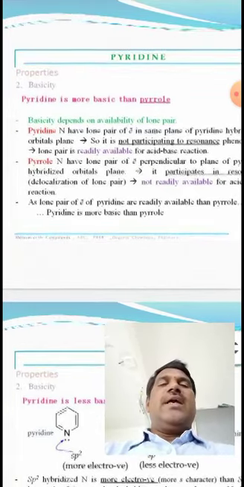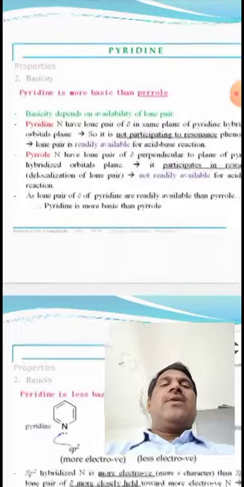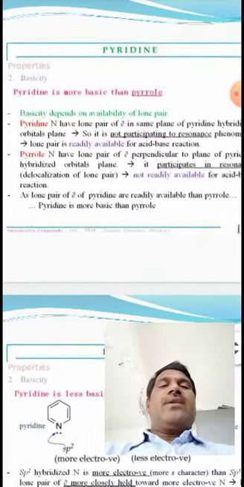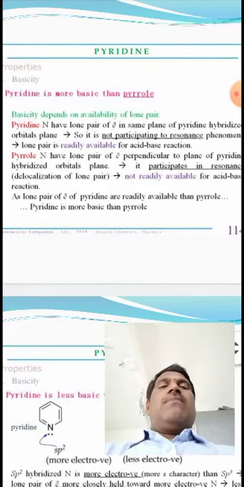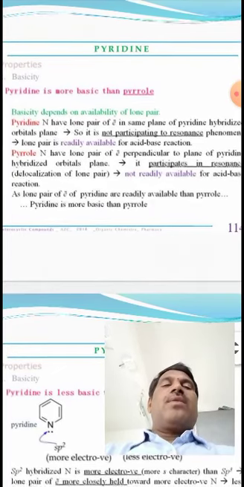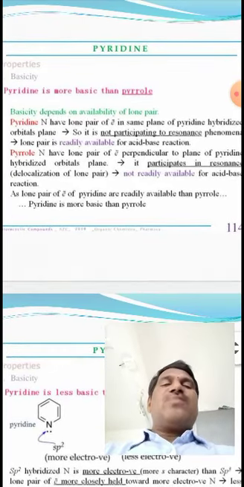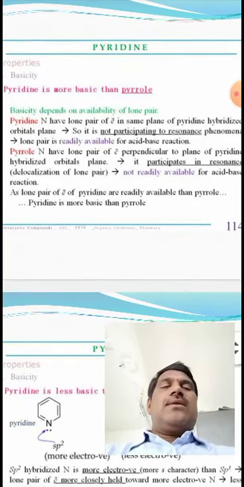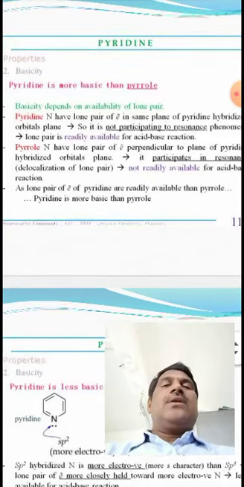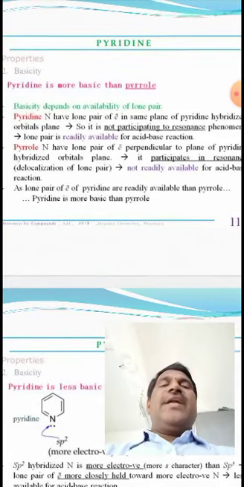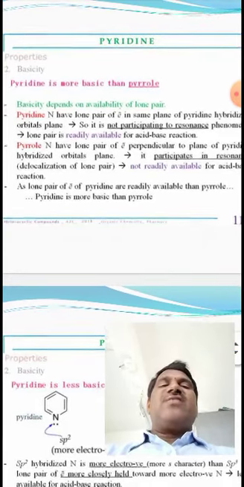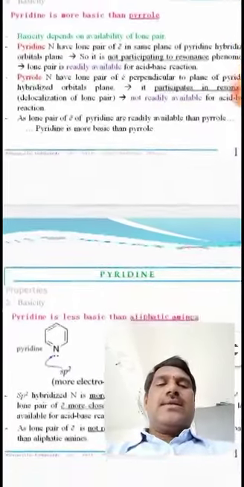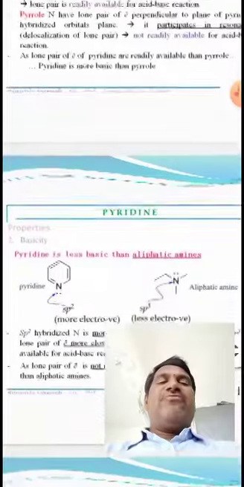In pyridine, the lone pair of electrons is free, whereas in pyrrole, the lone pair of electrons participates in resonance. That's why in pyridine the lone pair is very easily available, and it is more basic compared to pyrrole.